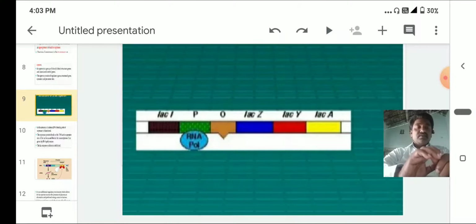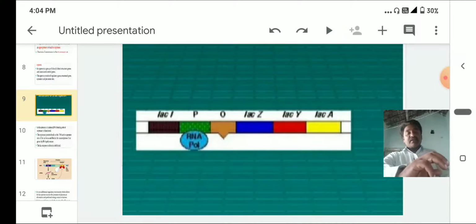Okay, so for the production of mRNA, generally a special enzyme is there, that is RNA polymerase. So from that, the RNA primer and a number of nucleoside bases and phosphate molecules are needed to produce the mRNA. Okay, so this is about the promoter.